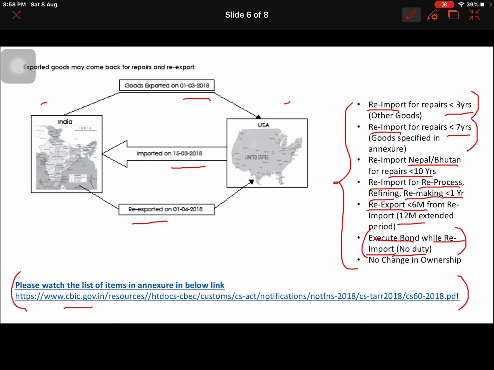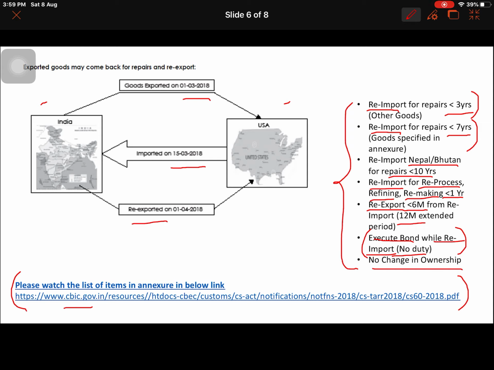So these goods are called bonded goods, and they cannot be taken out for any other purposes from the factory. They can only be taken out after the repair is completed, and only to the customer. Only then will the executed bond satisfy the requirement, and you have to satisfy all the requirements of the bond. And there should not be any change in ownership.